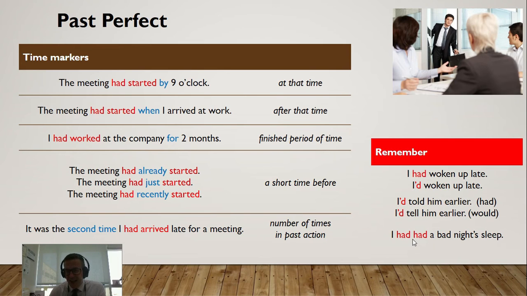And I had had a bad night's sleep. You can have the verb have in the past. So if the verb is have, then you need to put had a bad night's sleep. That always seems strange to people when they're using it, but it's the correct use of the past perfect, so be careful with that one.